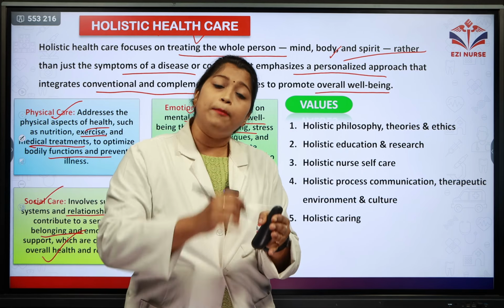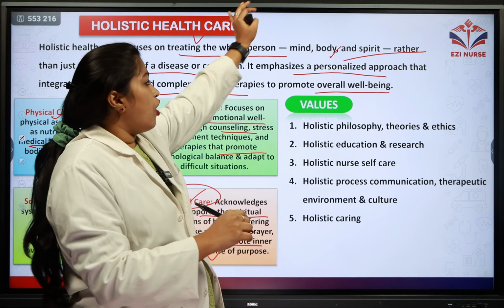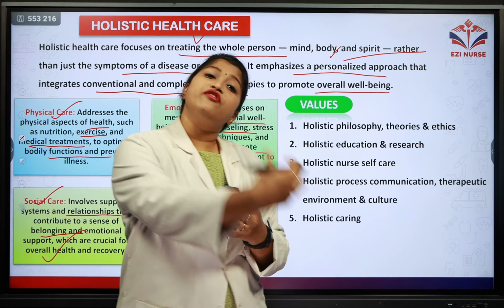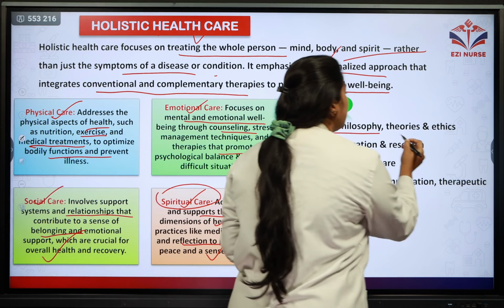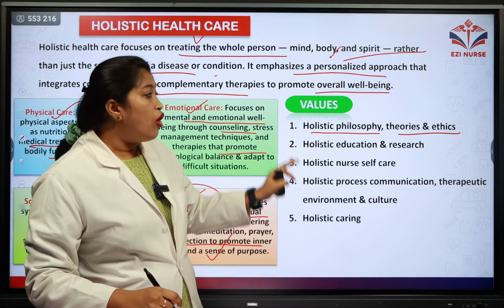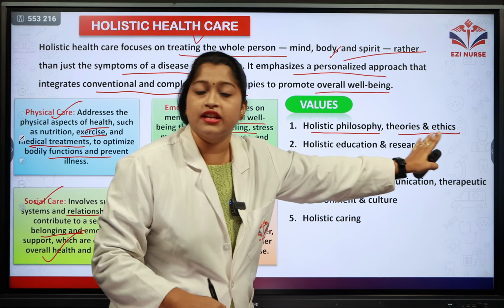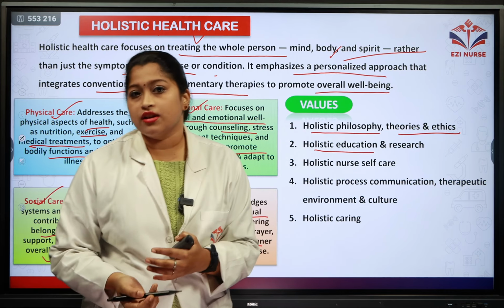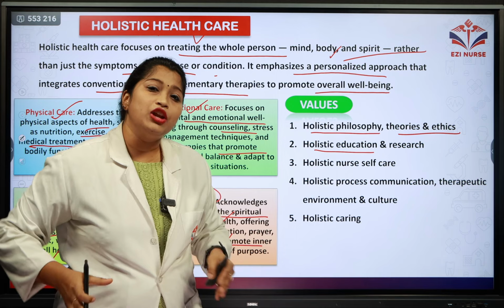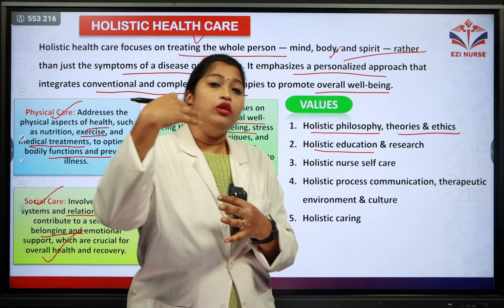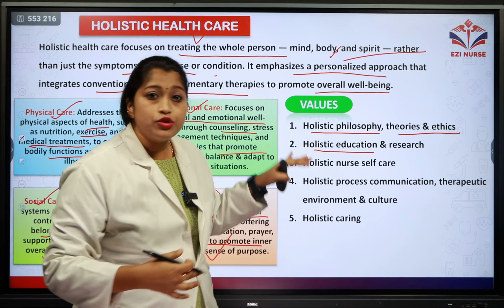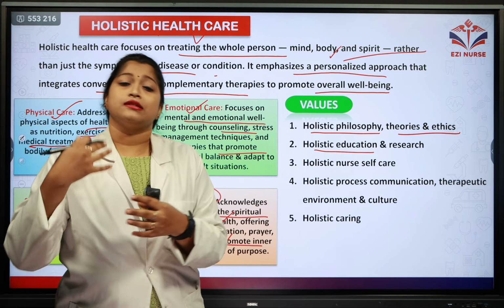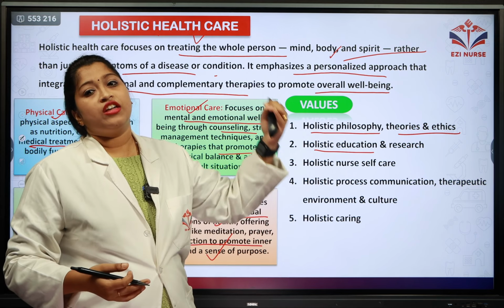So these four types of important care are necessary under holistic care. There are certain values of holistic care which are followed when we are giving the care. The first one is holistic philosophies, theories, and ethics. They follow these philosophies, theories, and ethics when they are giving the holistic care. The next value is holistic education and research. It's not just that they follow certain values, theories, and philosophies and give the care. They are also educating the people along with the research. For upcoming new generations, certain research is done, and accordingly they give the care.